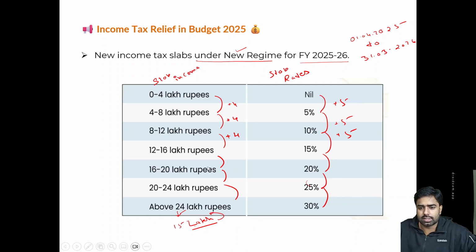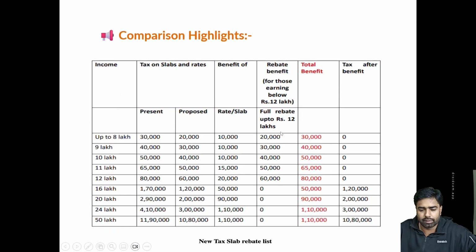So let's discuss the same in detail. We have made a comparison chart. One by one I will explain how the new changes are going to have an implication on a person's taxes. Let's say a person is having income up to 8 lakh, 9 lakh, 10 lakh, 11 lakh, 12 lakh, 16 lakh, 20 lakh, up to 24 lakh, or any person having income up to 50 lakh rupees. These are the examples we are going to take.